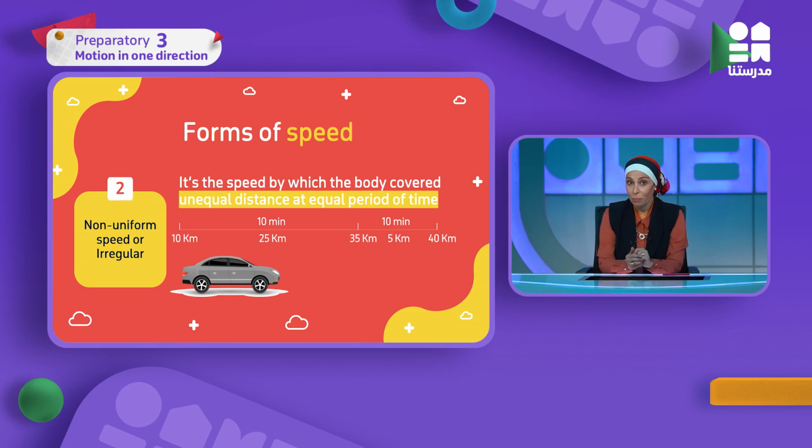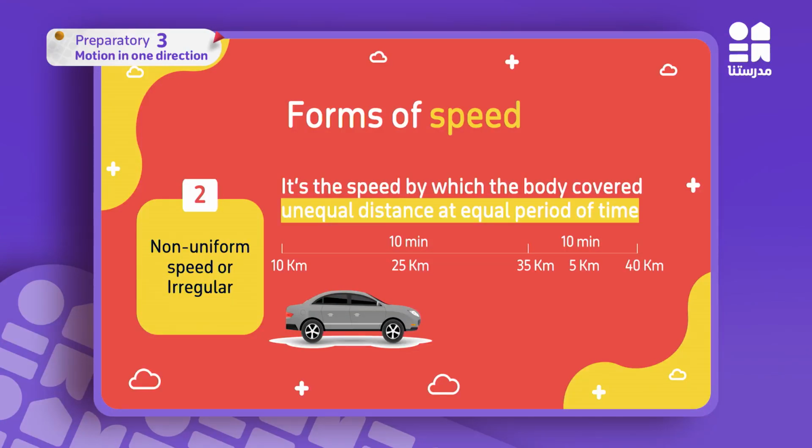Wala equal time? No. It covered unequal distance, but in equal periods of time. Hey, look. In the first 10 minutes it covered 10 kilometers at the beginning, and then in the next 10 minutes it covered 25 kilometers. Here I fixed the time. Every 10 minutes I change the speed.